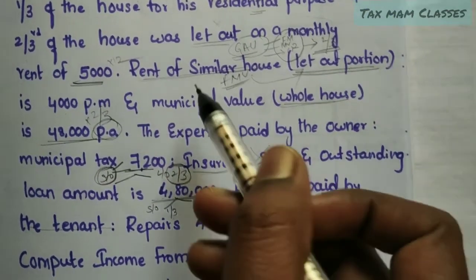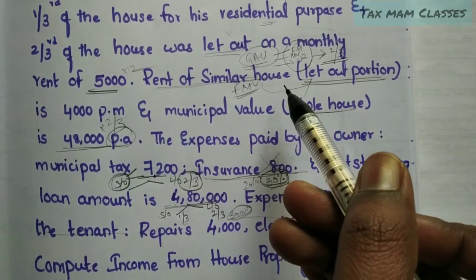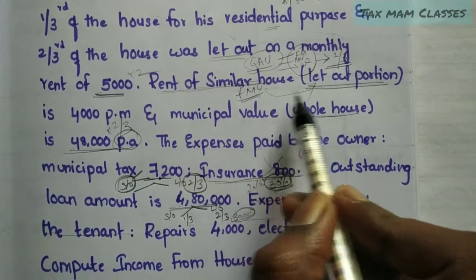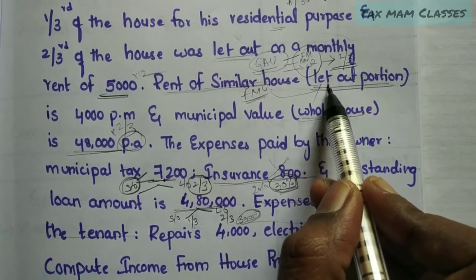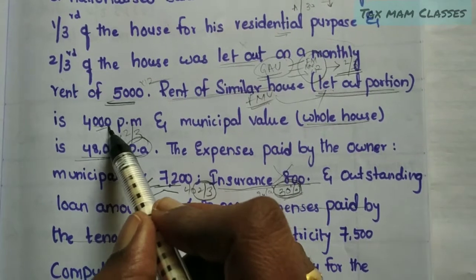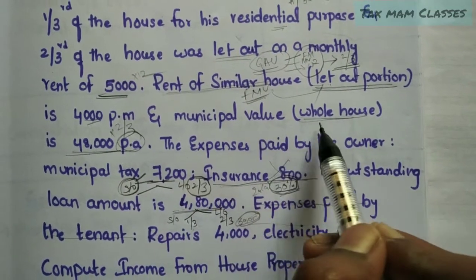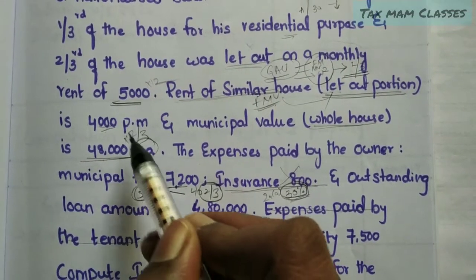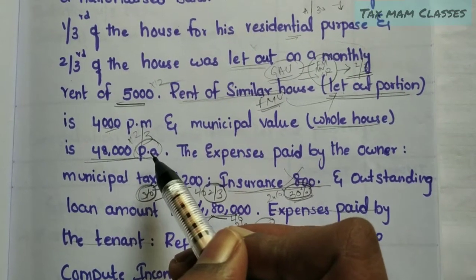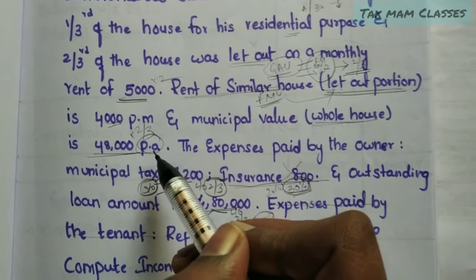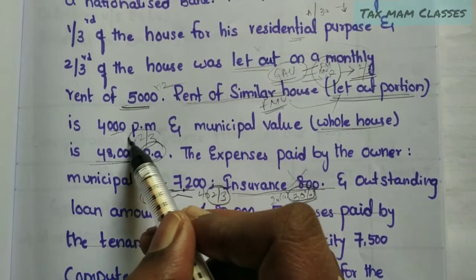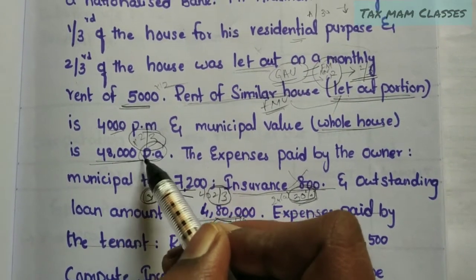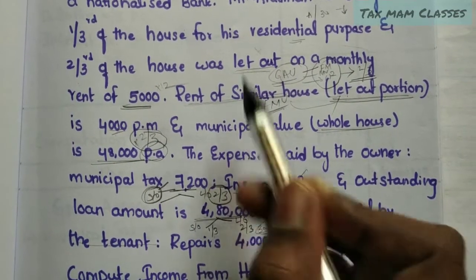See the municipal value and the rent of a similar house. The let out portion is 4,000 per month. That means it is the fair market value. They directly gave it for the let out portion, so we have to directly take 4,000 into 12. And the municipal value for the whole house they have given is per annum, that means 48,000 for the whole building. But we are calculating the gross annual value only for the let out portion, so we have to take only 2/3 of the portion. So 48,000 into 2/3, we will get the municipal value for the let out portion.